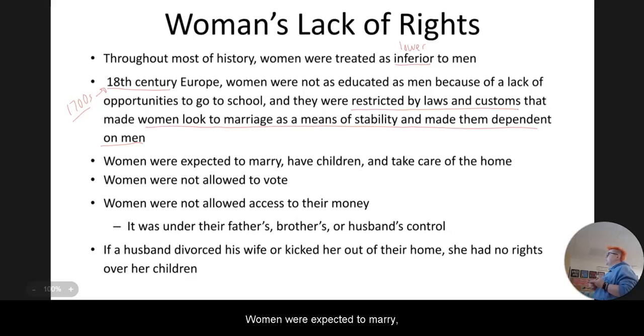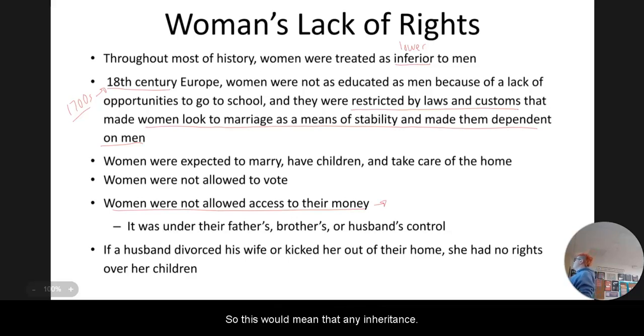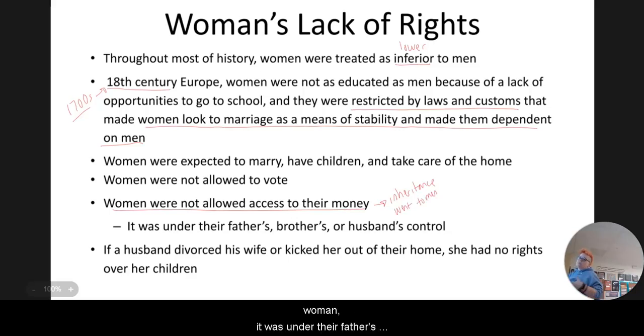Women were expected to marry, have children, take care of the home, and they were not allowed to vote. Women were not allowed to access their money. This is key. So they're not allowed to access their money. This would mean that any inheritance went to men. So even if it was given to a woman, it was under their father's, brother's, or husband's control. If they were not married, if their father was dead, they had no brothers, it would go into a lawyer's control.